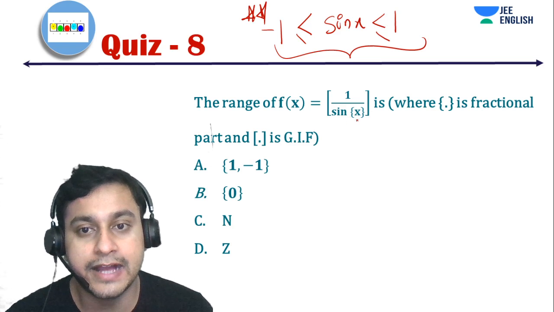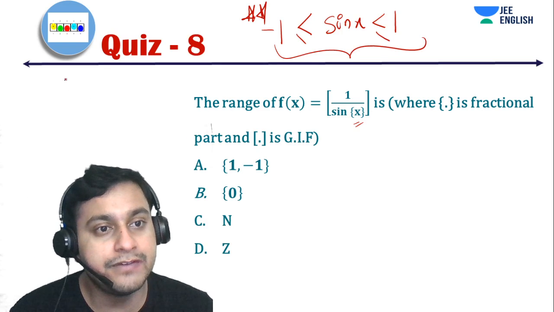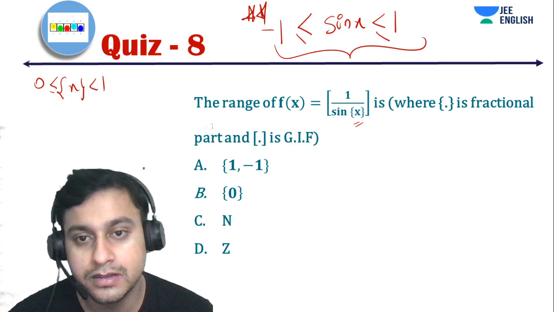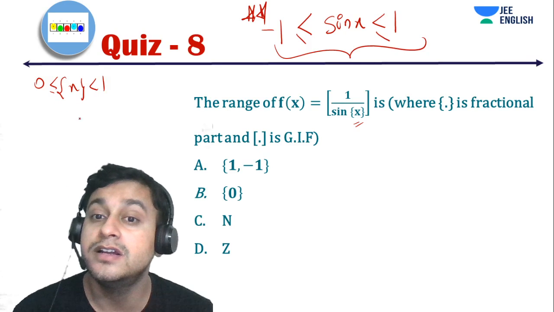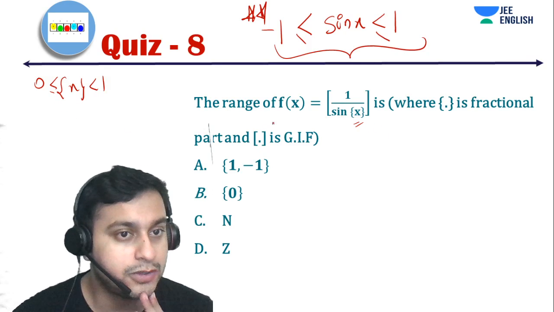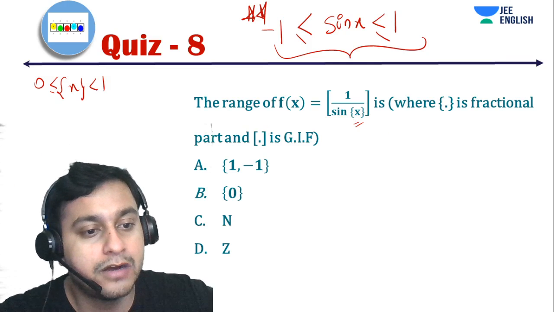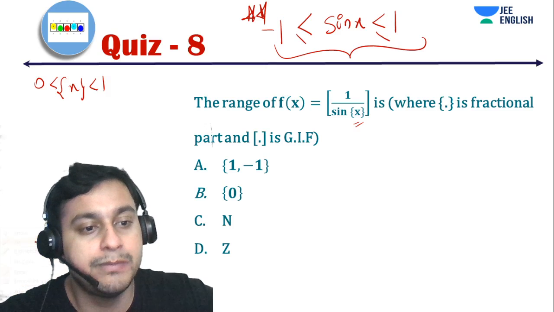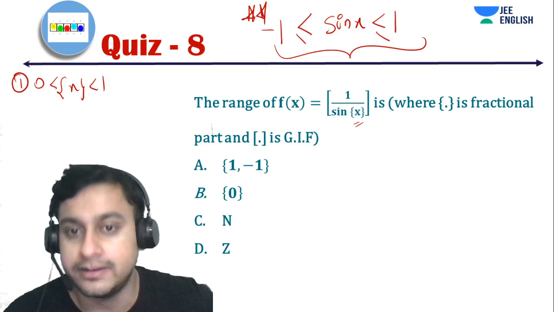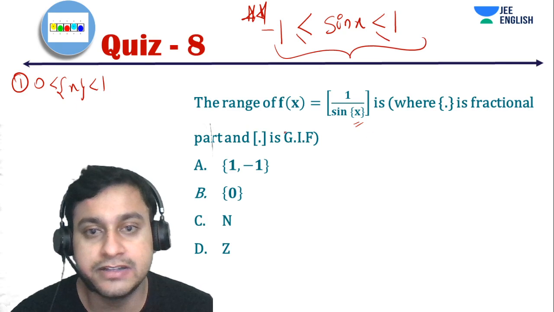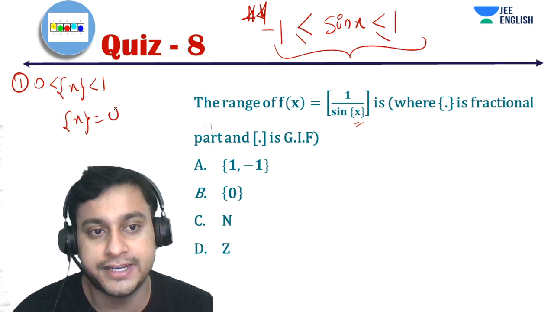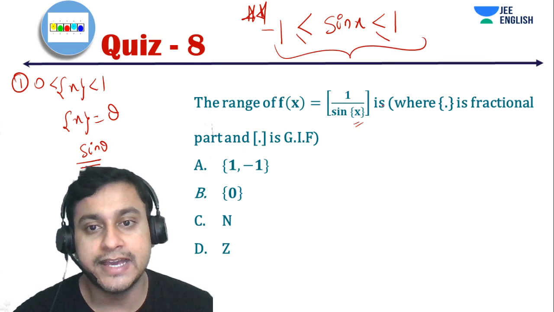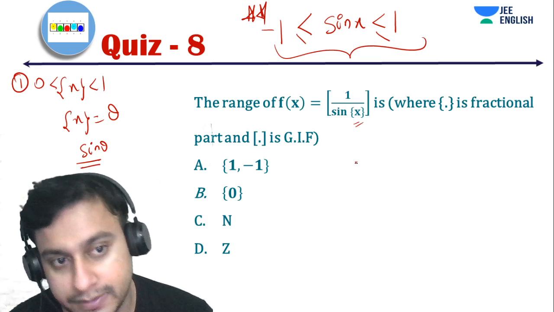And obviously here I have got fractional part of x. Now guys, everyone knows that fractional part of x lies between 0 and 1. So here obviously it cannot achieve 0, because if this becomes 0, our denominator will be 0. So for this condition, we will remove the equal to part. So we can say that fractional part of x will be between 0 and 1. So this is actually our theta. So we can assume that fractional part of x is theta, so that is sine theta, 1 by sine theta.